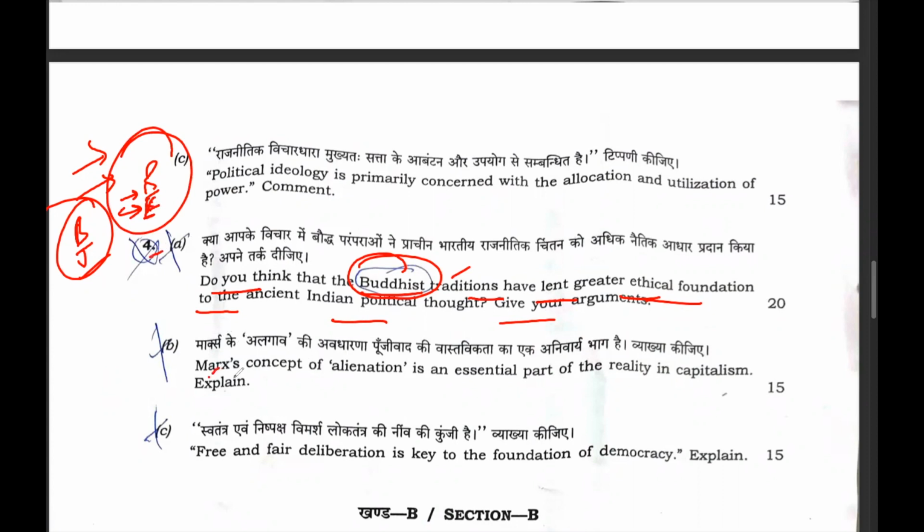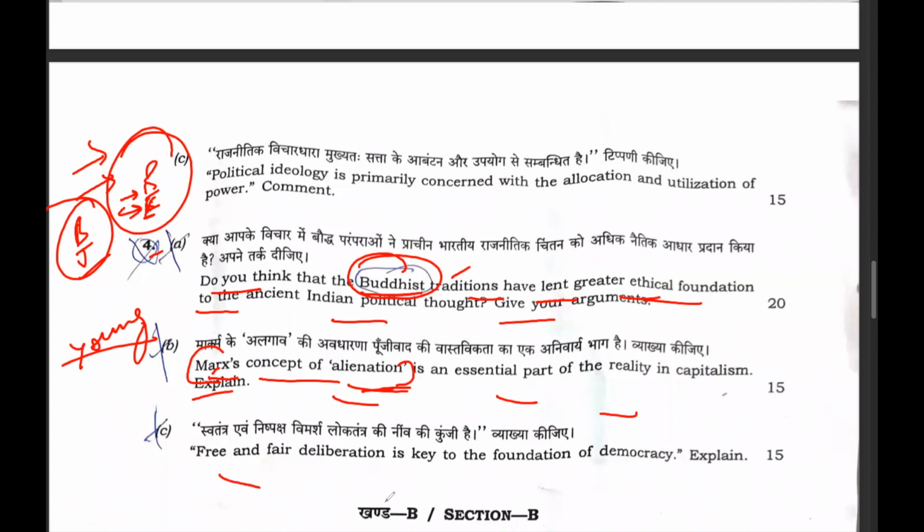Then, Marx's concept of alienation is an essential part of the reality in capitalism. It means they have this year asked about the ideas of young Marx. Generally, we see that they ask questions from the ideas in the Communist Manifesto, but this year they are asking about the concept of alienation. However, this question has been asked many times, so students who have analyzed the previous year questions would have attempted this question very easily.